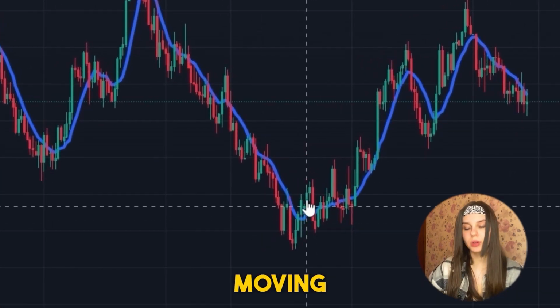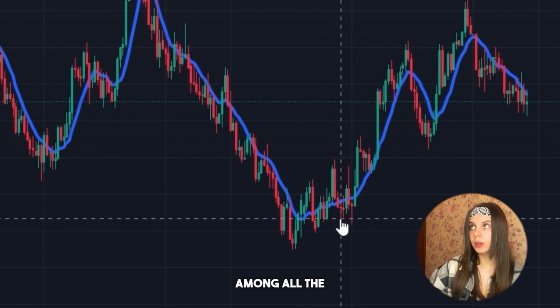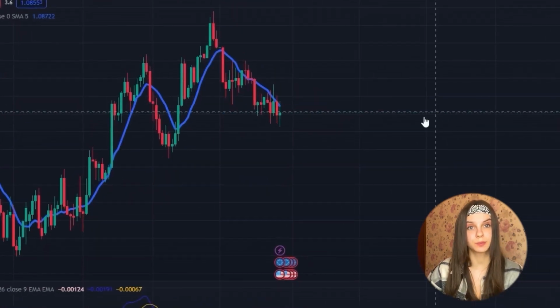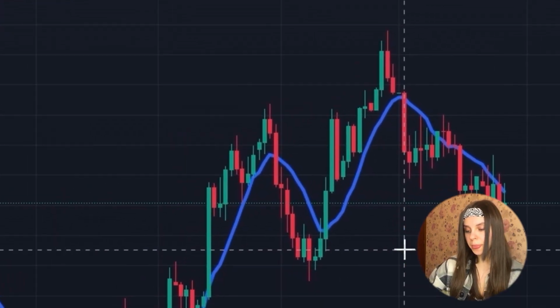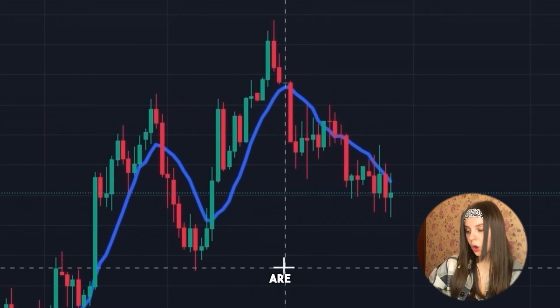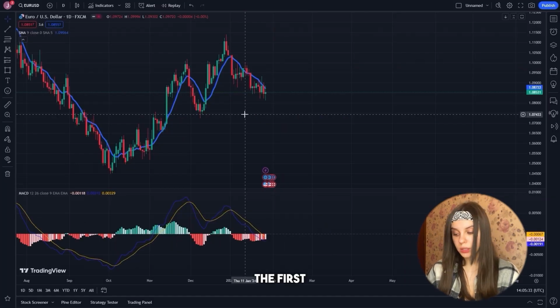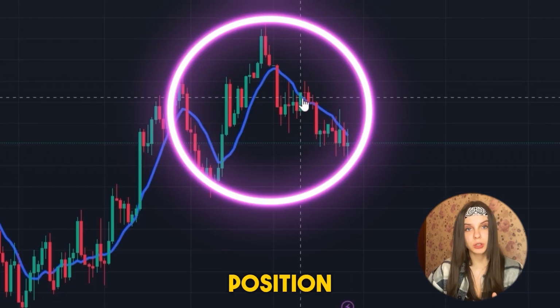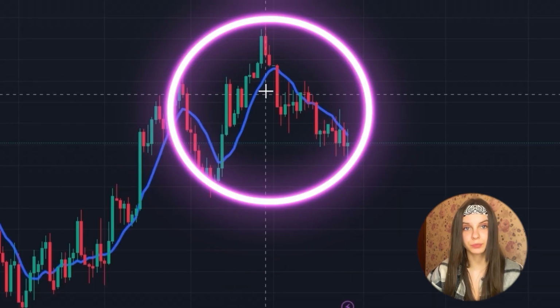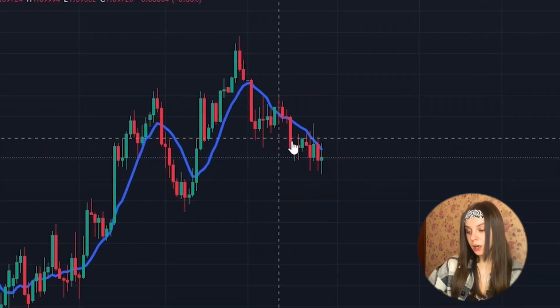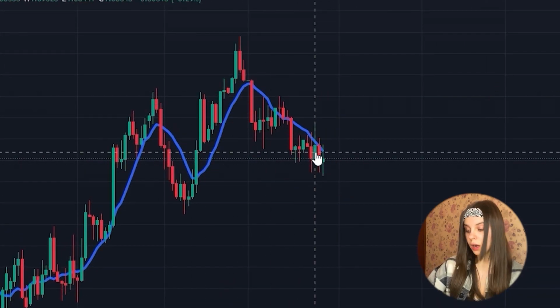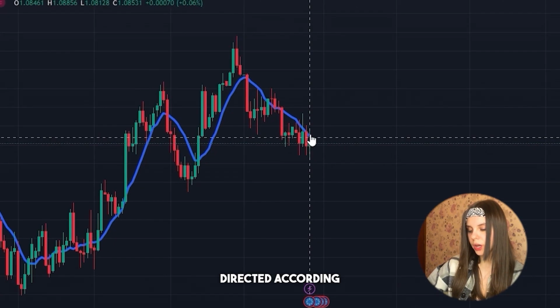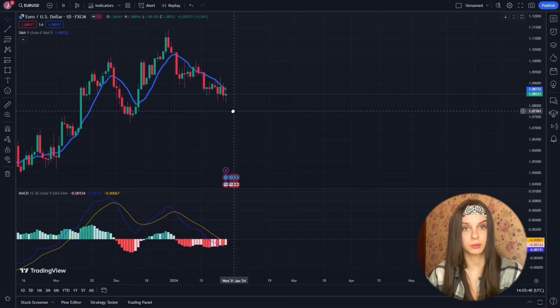This is a kind of moving average among all the data of our candles. And according to this indicator, two main signals are often distinguished. The first is a moving average directed either downward or upward. And the second is desirable, where our moving average is directed according to the first signal.